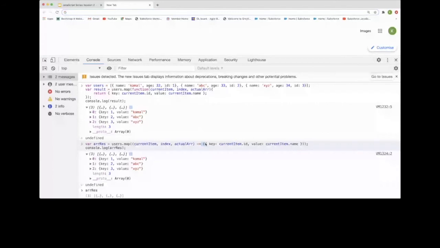If we want some kind of calculation before that, any kind of arithmetical operation, then we need to use brackets, and inside the brackets we need to use return as a statement, and before return we can easily perform any kind of arithmetical operation and return that array. So that's how user.map is working, and we covered the normal vanilla function method and the arrow method.